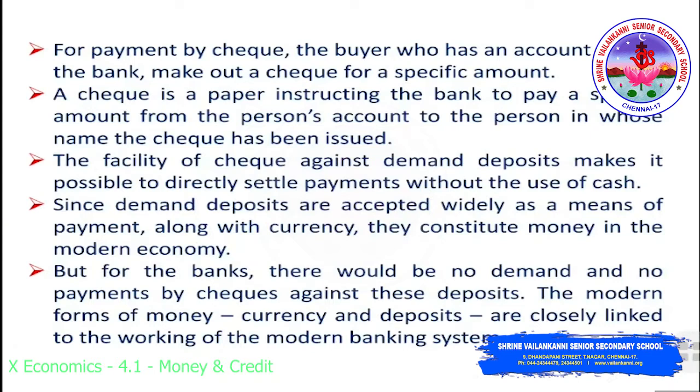The facility of check against demand deposits makes it possible to directly settle payment without use of cash. Since demand deposits are accepted widely as a means of payment along with currency, they constitute money in the modern economy. But for the banks, there would be no demand deposits and no payment by checks against these deposits.